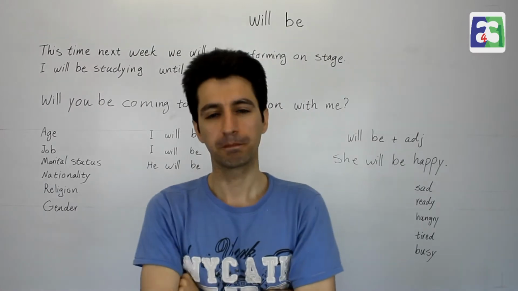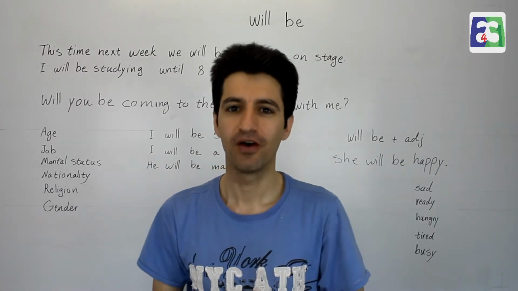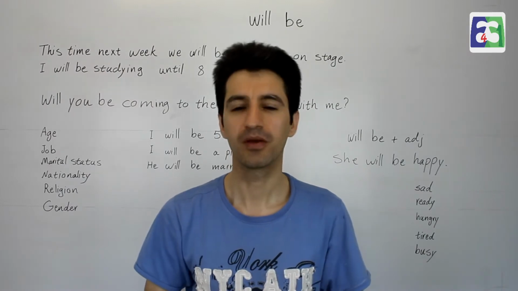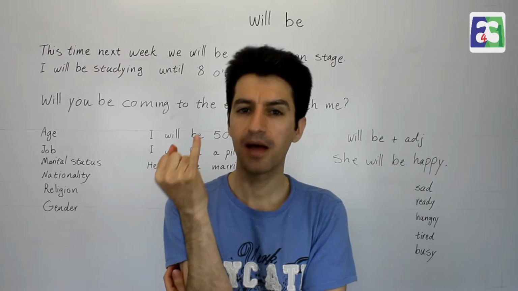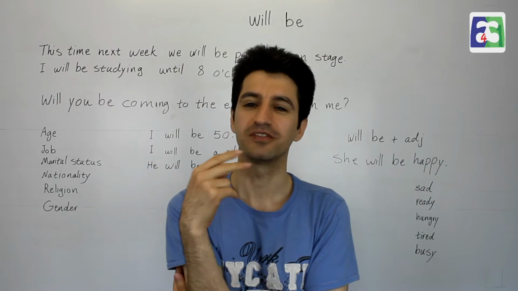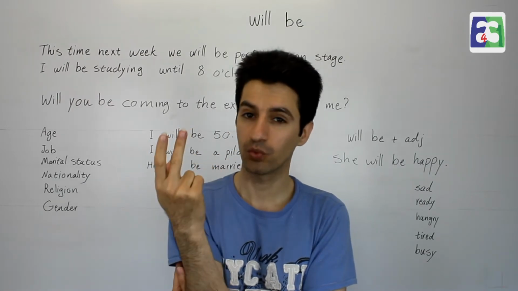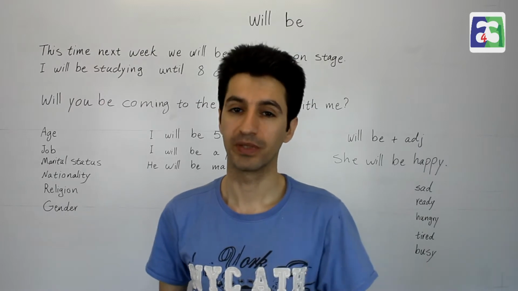Today in this video I'm going to talk about "will be". Will be is the future form, or let's say the future tense, for the verb to be. The verb to be has three forms in present: am, is and are, and two forms in past: was and were. And when we talk about future, that is will be only.